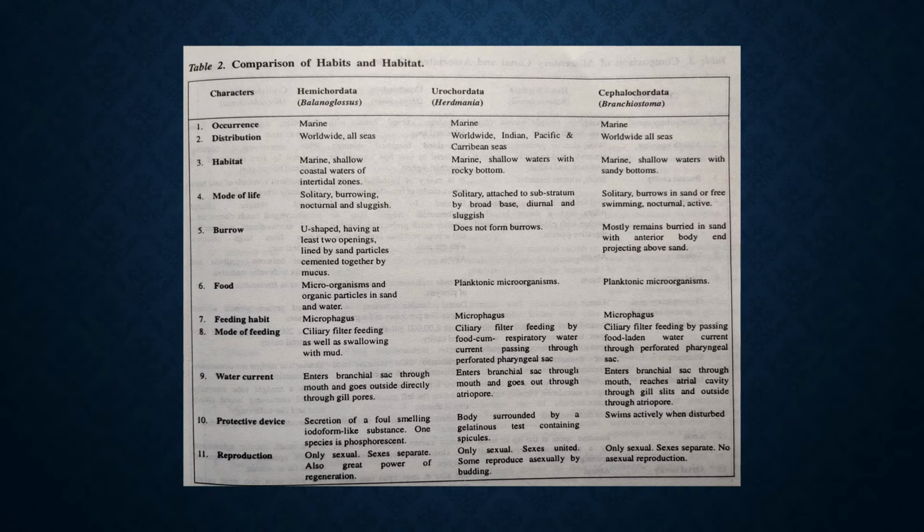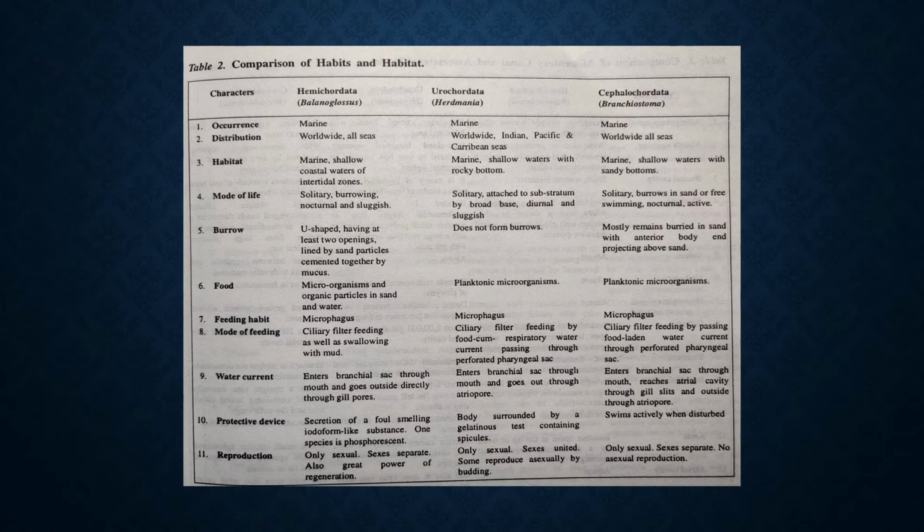In Herdmania, the body is surrounded by gelatinous test, and in this test are lodged many pointed spicules which protect it from enemies, due to which the enemies are not able to ingest or eat up Herdmania. In Branchiostoma, whenever it is in danger, it starts swimming very fast. We have read that it is very active. Its mode of life is very active. So the movement is jerky and very fast, so it is able to save itself due to this action.